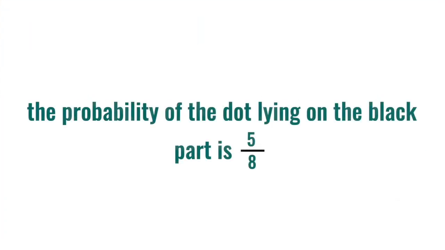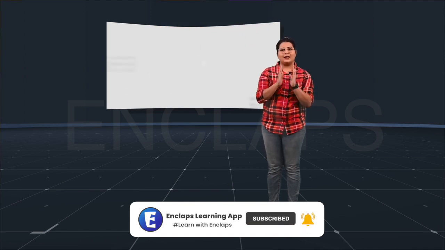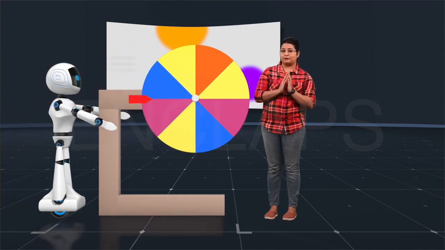What about this figure? It is not very easy to identify it like we have done in the previous cases. It's alright. Let us divide the circle into several equal parts. We have divided the entire circle into 8 equal parts and 5 of them are black in color. That is, we can say if we are putting a dot on the black part, the probability that the dot lies on the black part is 5/8 quite easily. Likewise, the most important thing that we need to find out in the mathematics of chance is what proportion a particular area is of the total number of parts.